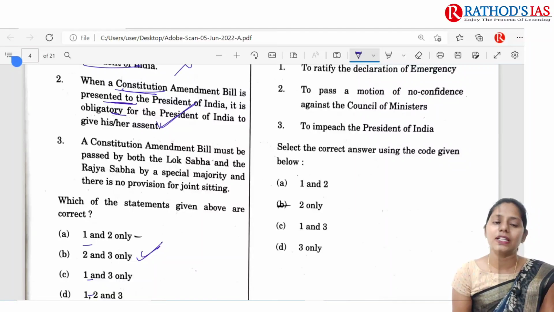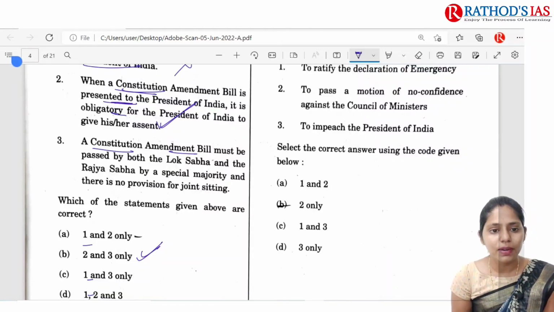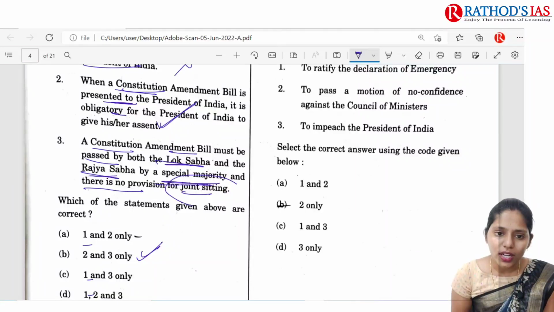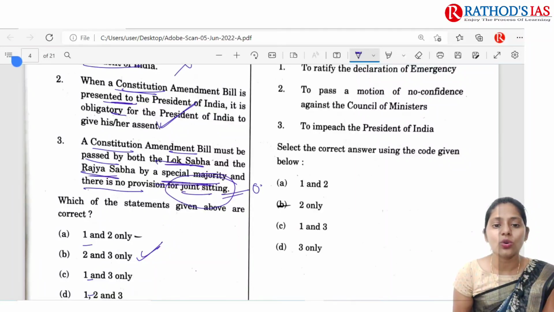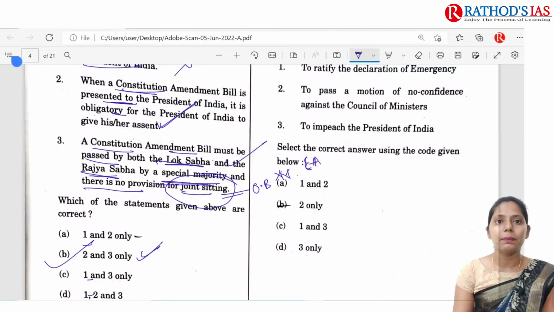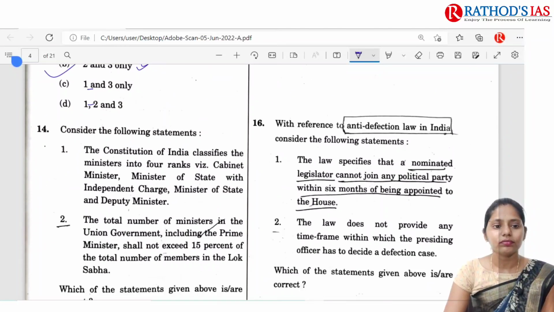So this second statement is correct. A constitution amendment bill must be passed by both Lok Sabha and Rajya Sabha by a special majority, and there is no provision of joint sitting. This provision of joint sitting is present only with ordinary bills, but not with money bills as well as constitution amendment bills. So this statement is very clear. So the correct answer will be B, 2 and 3 only.